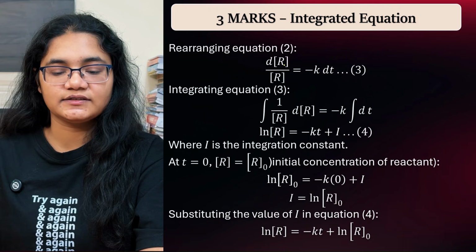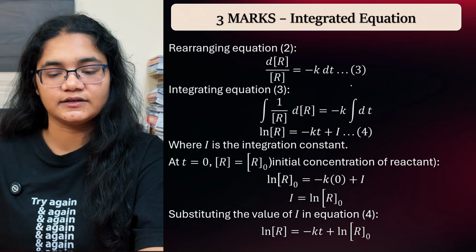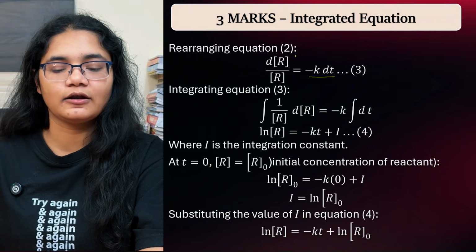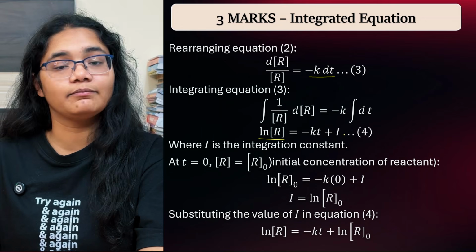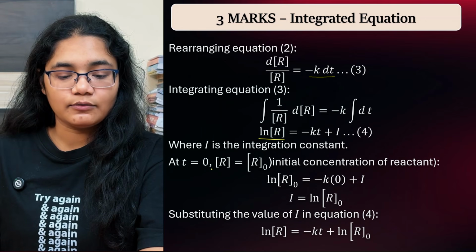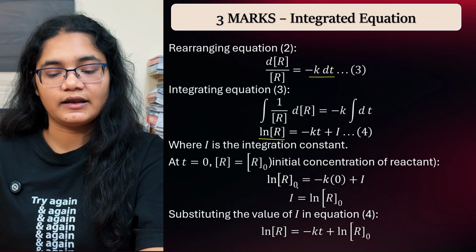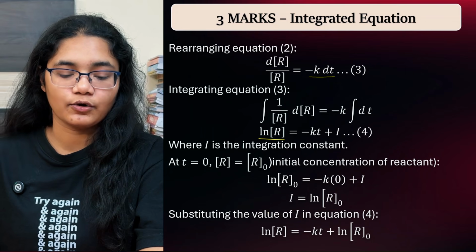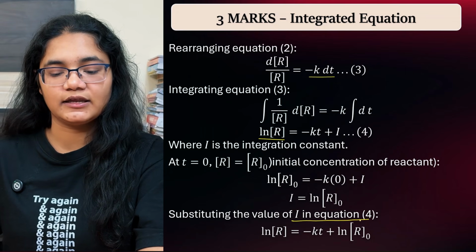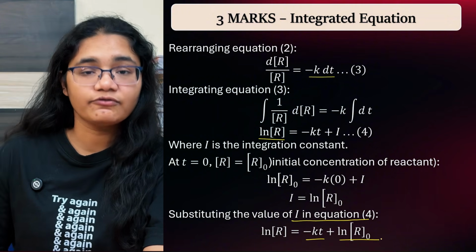Next, rearranging this, I'll have dR by R is equal to minus Kdt. Now you can take integration on both sides, so we get ln R is equal to minus Kt plus I. Now at t equal to 0, R is equal to R naught, the initial concentration of the reactant. So ln R naught is equal to I. Now substituting the value of I in equation 4, we will get ln R is equal to minus Kt plus ln of R naught.